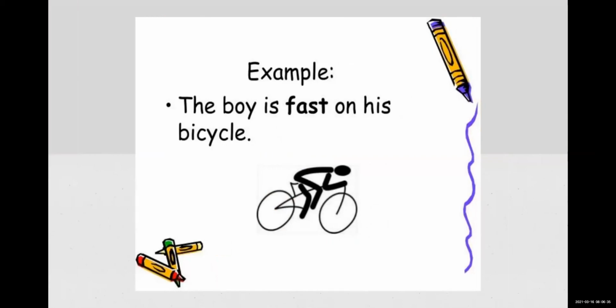So this is positive. Another example, the boy is fast on his bicycle. Again, only one boy is there. There is not another boy present. So only one boy is there, and because of that, this is also positive degree.